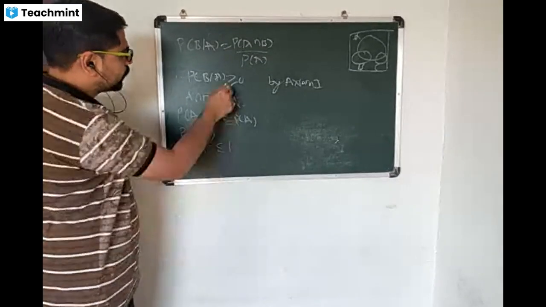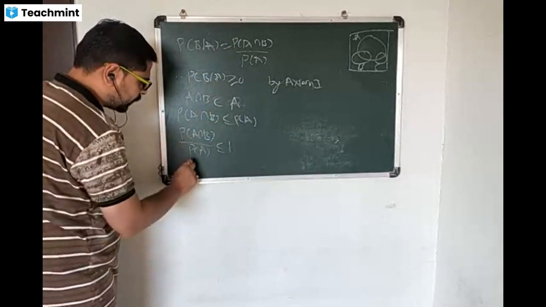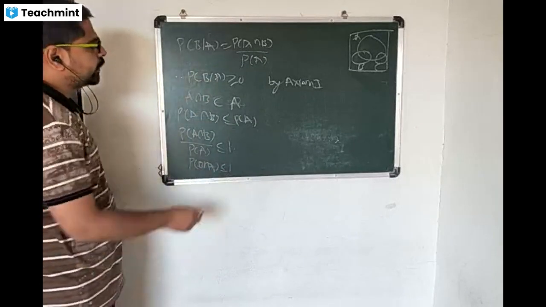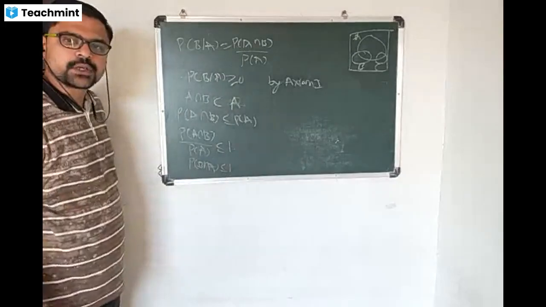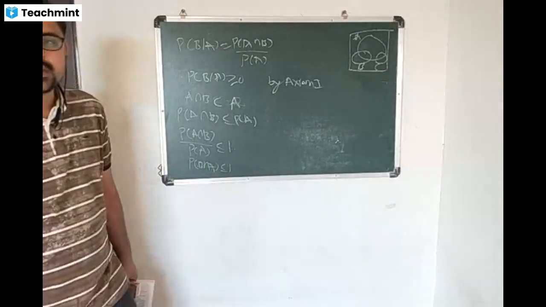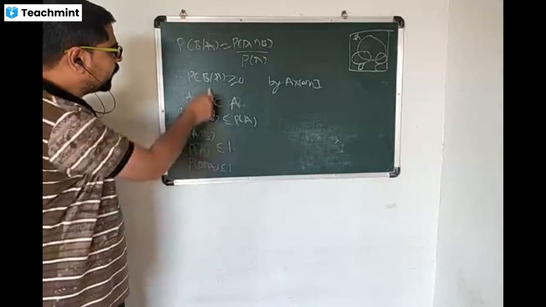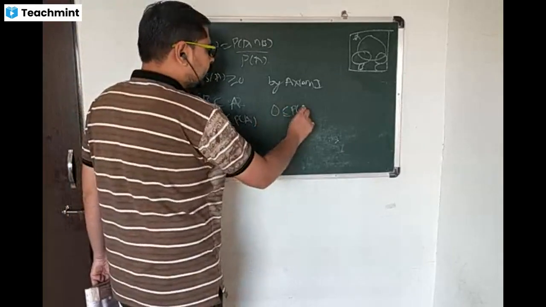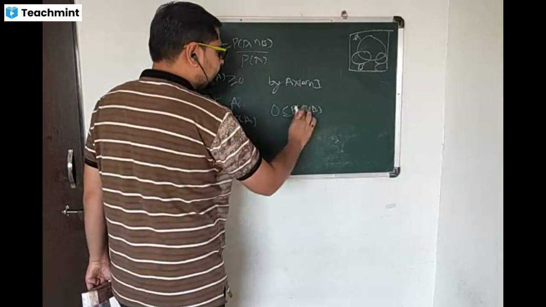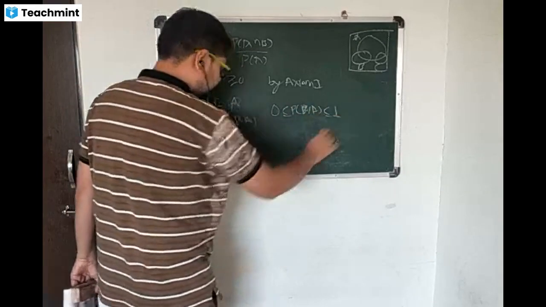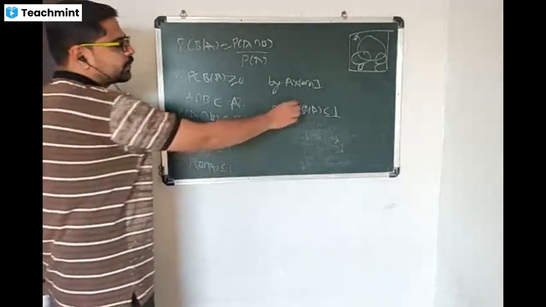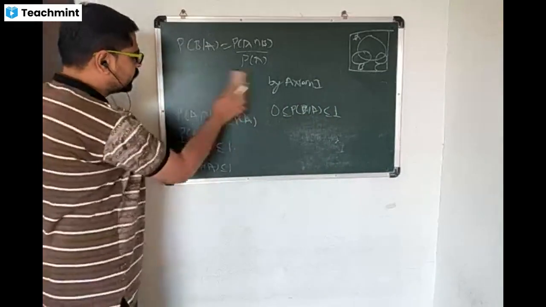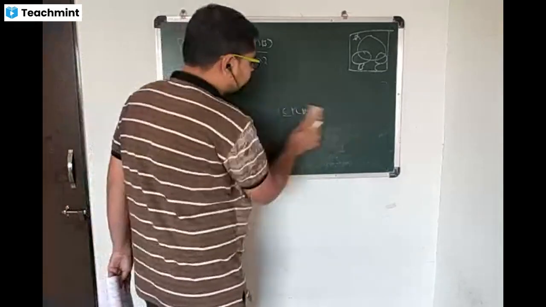So probability of B given A is less than or equal to 1. So here we have probability of B given A is greater than or equal to 0, and probability of B given A is less than or equal to 1. Combining both these, म्हणजे आपण हे कंबाईन केले तर काय मिळणार आपल्याला, प्रोबॅबिलिटी ऑफ बी गिवन ए ही शून्यापेक्षा मोठी आहे पण 1 पेक्षा लहान आहे. म्हणजे conditional probability also lies between 0 and 1. This is axiom 1. Now we will go to axiom 2.